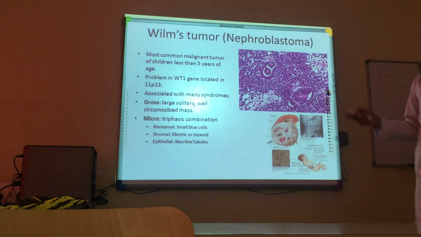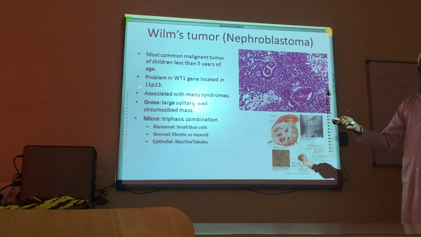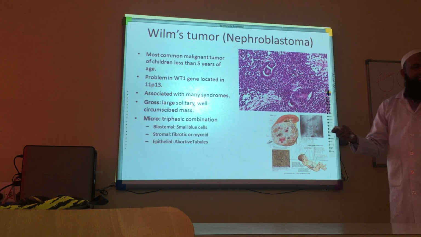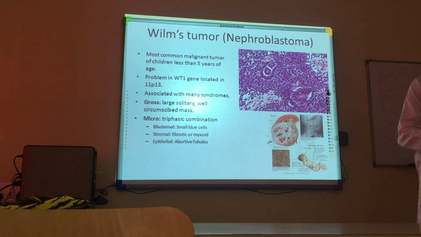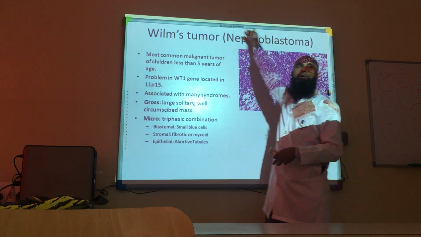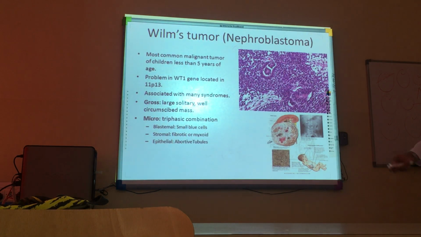Why do we call it Wilms tumor? They found that when they went into genetic checkup of this tumor, in these boys or girls who have this tumor, there was a gene at the short arm of chromosome 11 at locus 1, sublocus 3. At this level, they isolated a WT1 mutation, and based on this mutation they started to change the name from nephroblastoma to Wilms tumor, because most of these tumors have this.